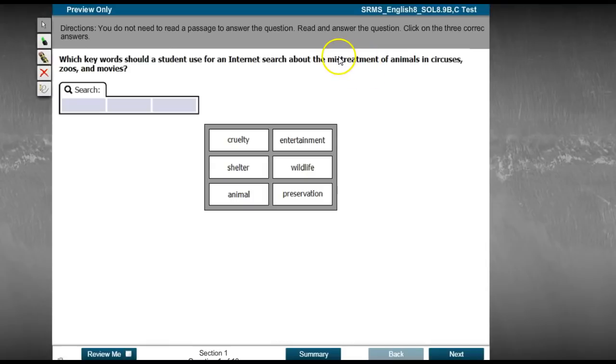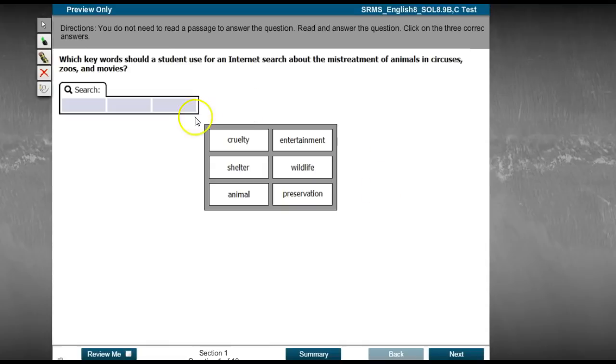You could literally search for mistreatment of animals in circuses, zoos, and movies, but then you have all these other words. So you need another word for mistreatment. You need another word for animals. You need a word for circuses, zoos, and movies. So from these right here, you're going to select 3 best things. So you wouldn't want to say like animals and wildlife and dogs. You want to find words that are synonyms for each of these and kind of put it all together.